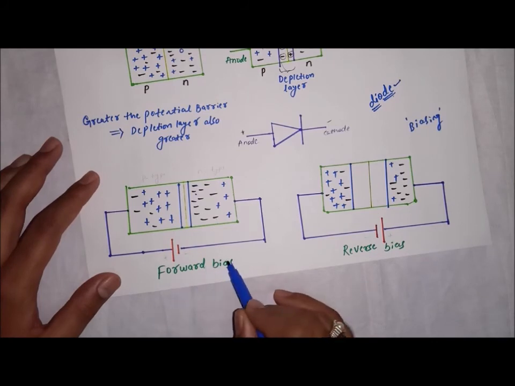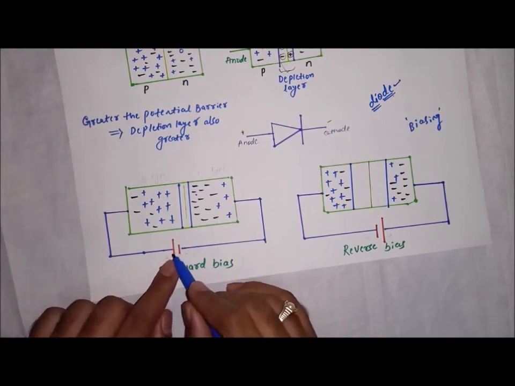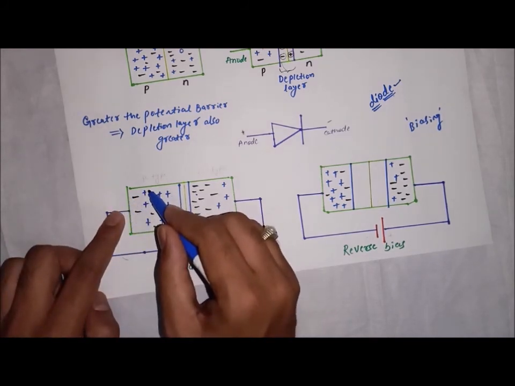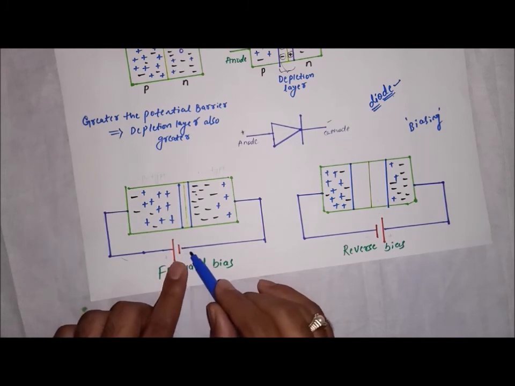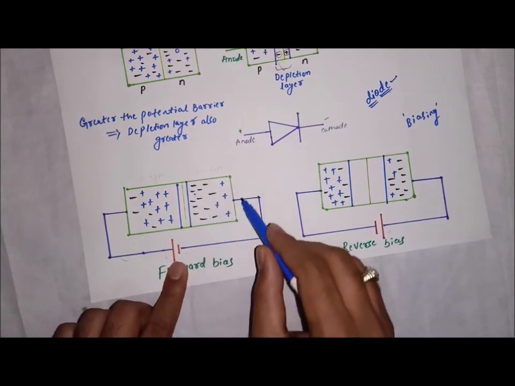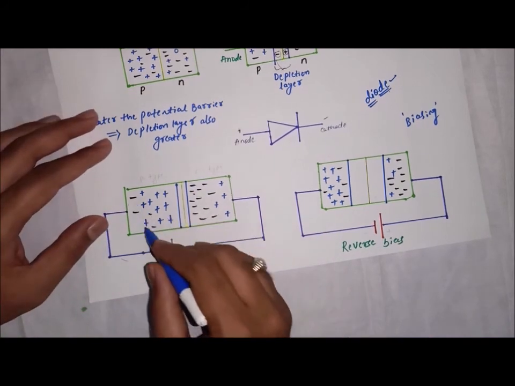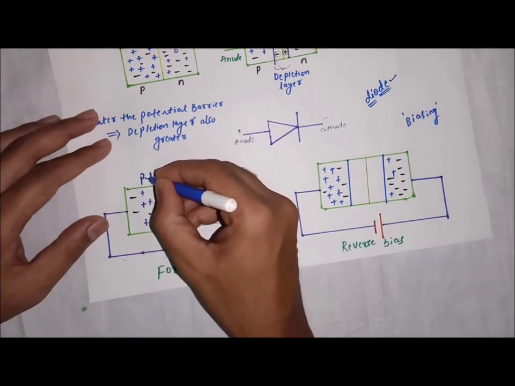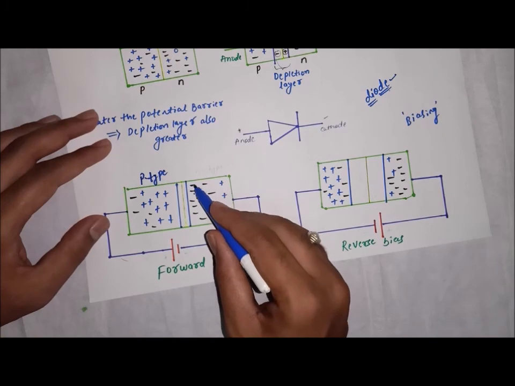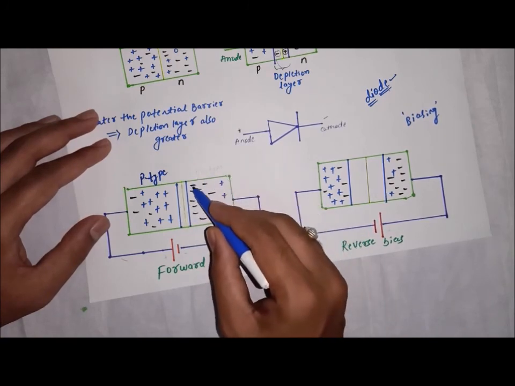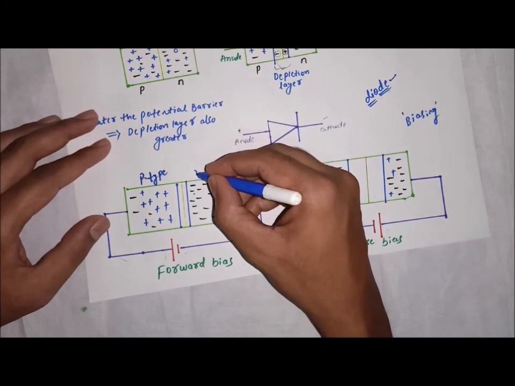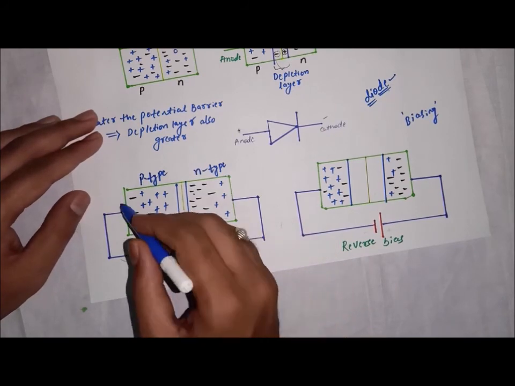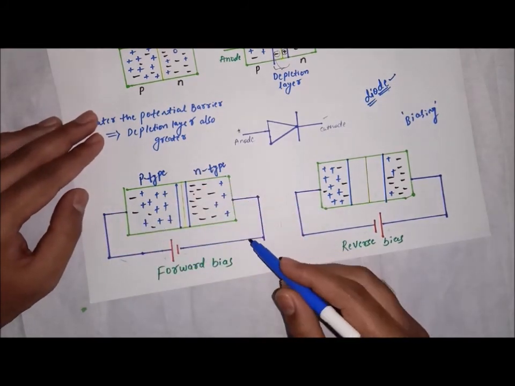So in forward bias, the positive terminal of the cell is connected to the P side of the semiconductor, and the negative terminal of the cell is connected to the N type of the semiconductor. Why is it called P type? Because there are more holes in it. That is why it is P type. And why is it the N side of the semiconductor? Because negative charges, electrons, are more, therefore it is an N type semiconductor. So this is the forward bias condition.